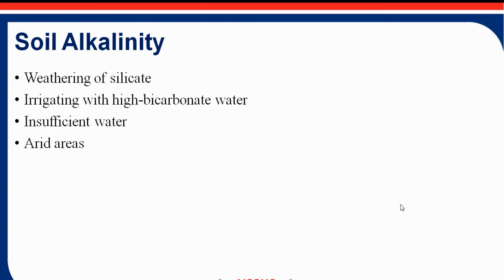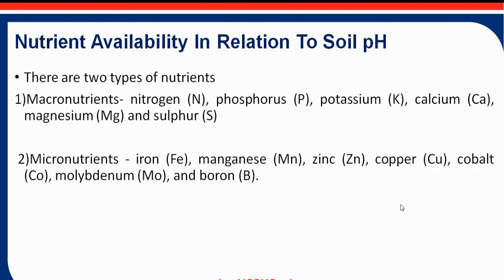Then the last is arid areas. This is common in arid areas or poor internal soil water drainage situations, where the water that comes in is either transpired by the crop or evaporated rather than flowing through the soil. So these are the factors which make the soil alkaline.